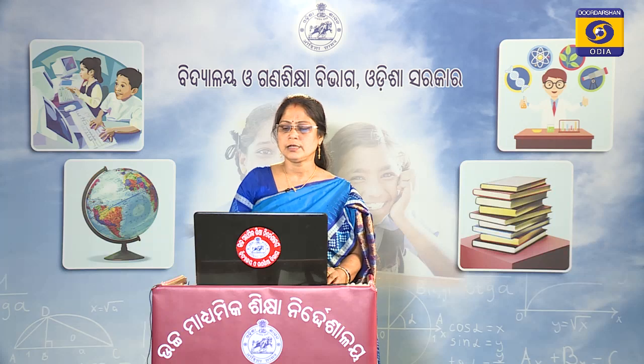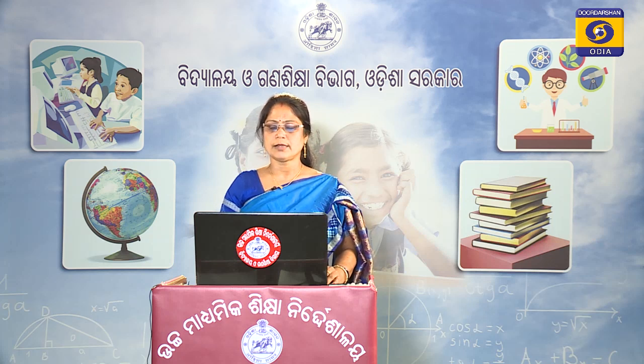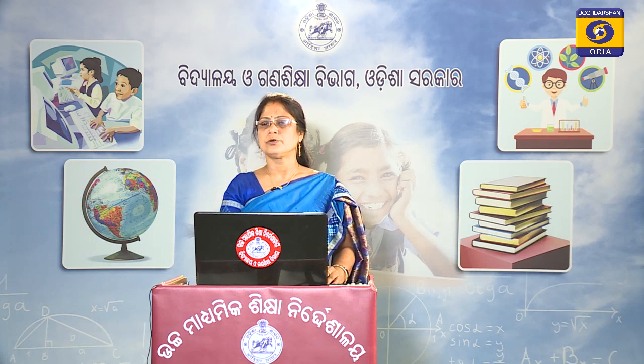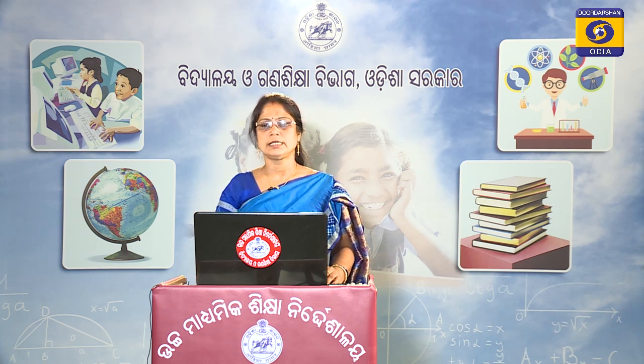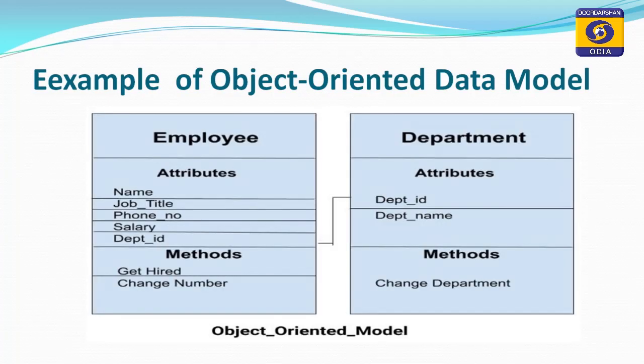In this model, two or more objects are connected through links. We use this link to relate one object to another object. So, with the help of a link we can connect two objects. Here is given an example of the object oriented data model. Here employee is one object while department is another object.